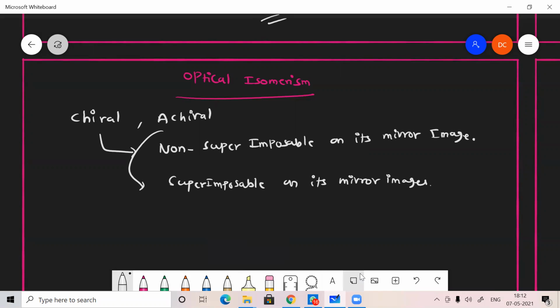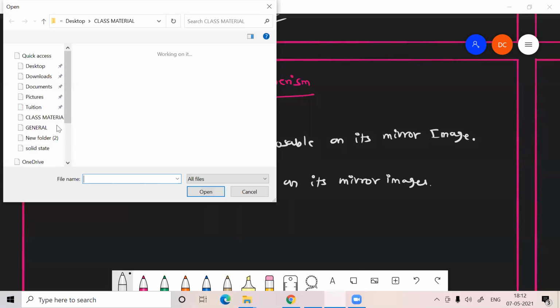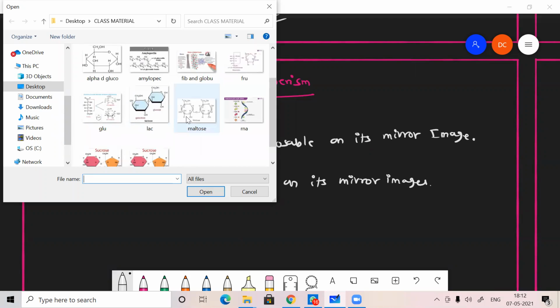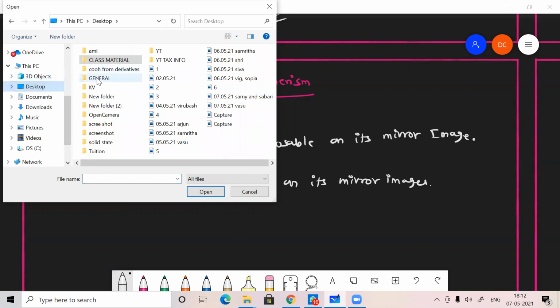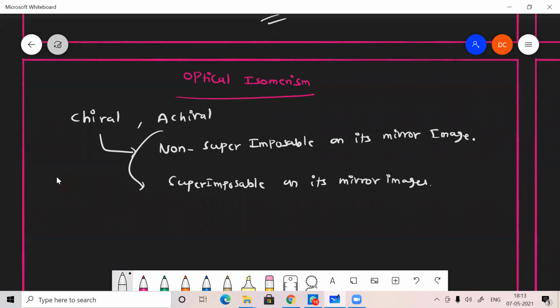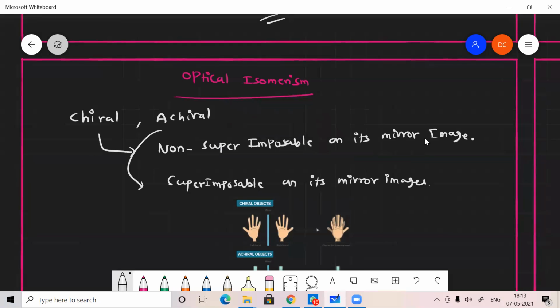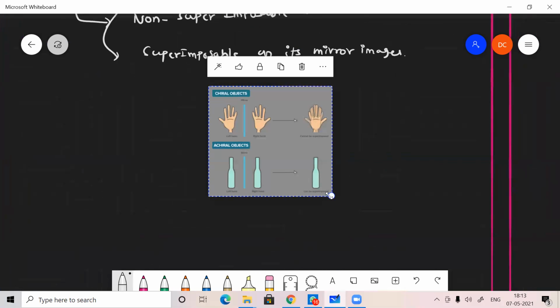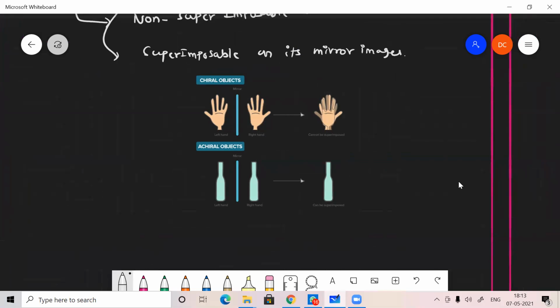And if you want to find out the chirality and the achirality, we just assume that these are chiral and achiral objects. So if this is your left hand, here it is right hand. If you place it near the mirror, it's the exact reverse of that.